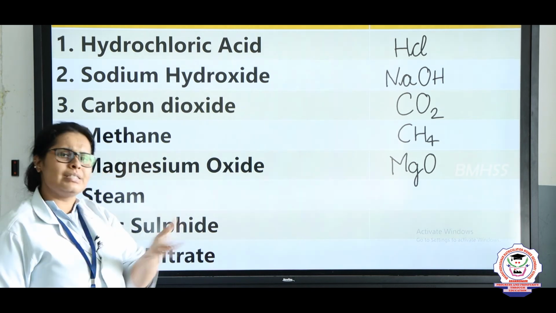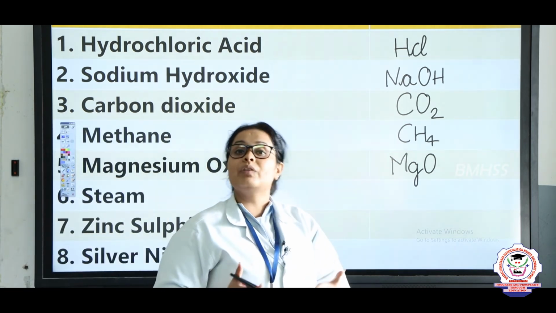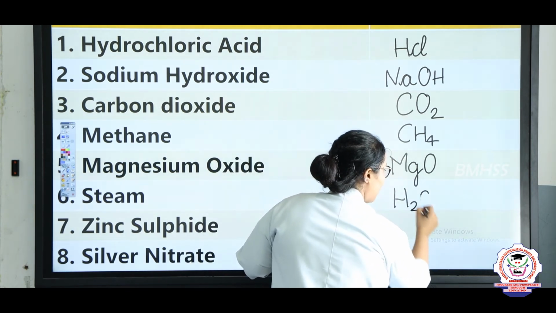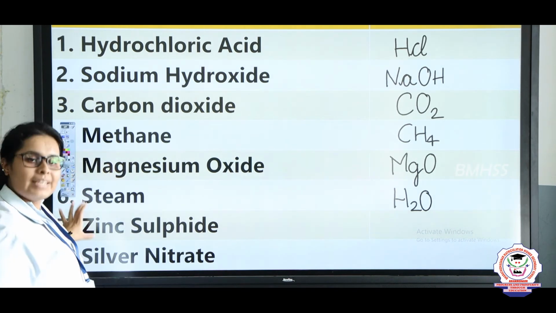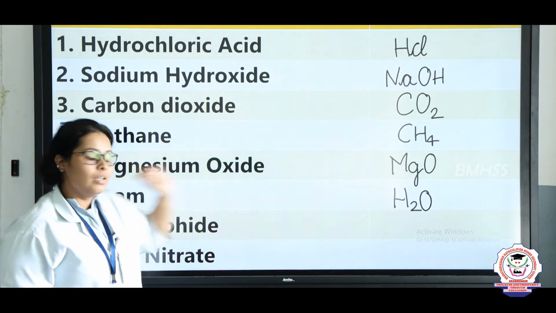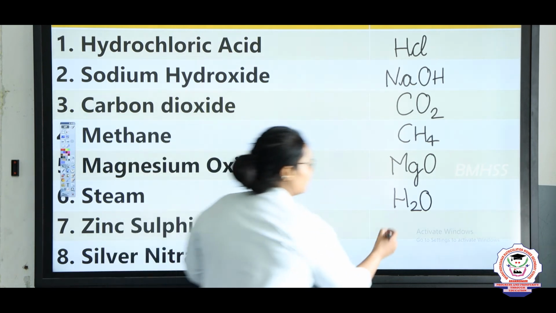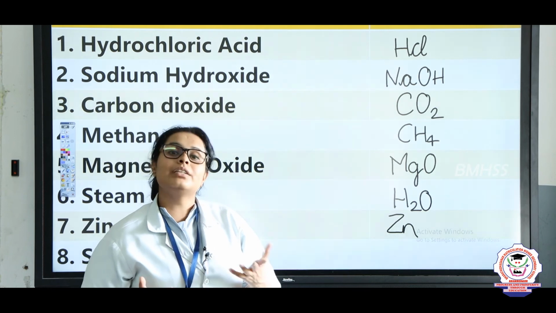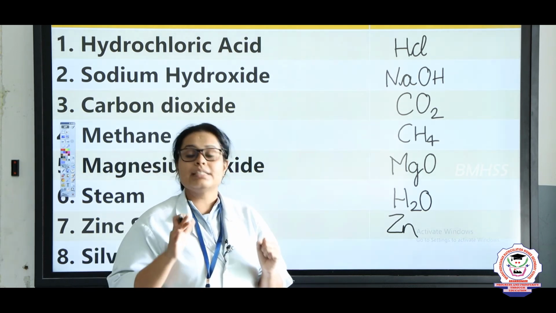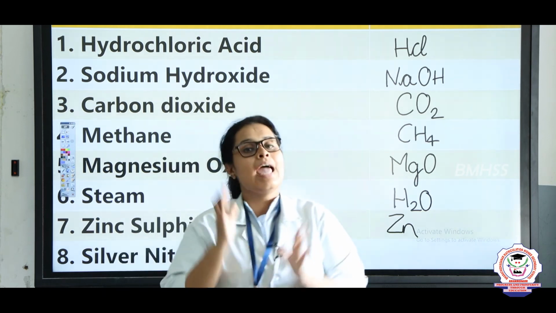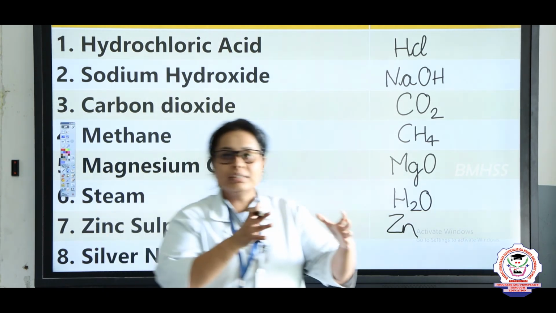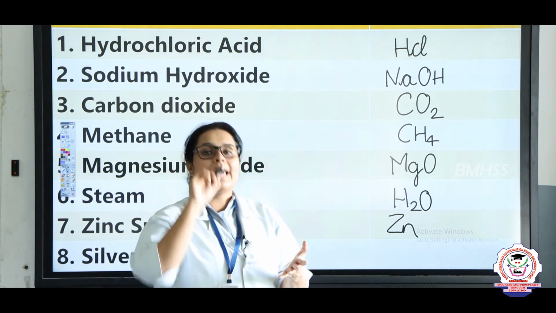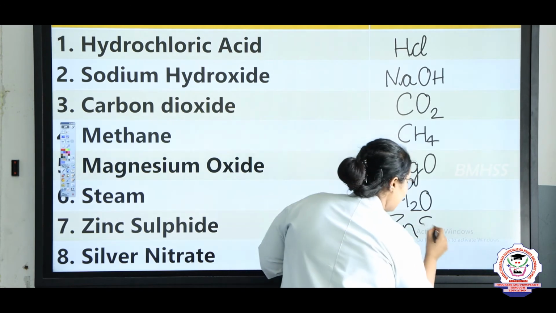Same way, steam. What is steam, children? Yeah, it is the vapor form of water. So what is the formula of water? It is H2O. Now let's come to the second last, which is zinc sulfide. So zinc is known as Zn, and sulfate is known as what, children? Sulfate, I told you, is SO4, and sulfide is S, because oxygen became oxide, it is still O. Same way, when sulfur becomes sulfide, it will be S. So the formula will be ZnS.